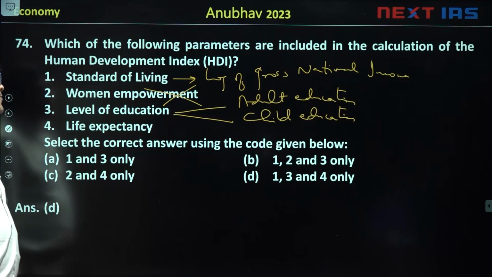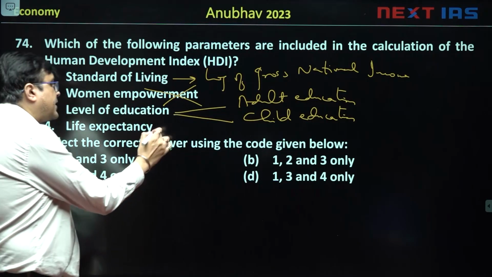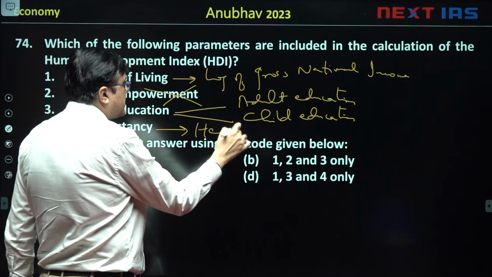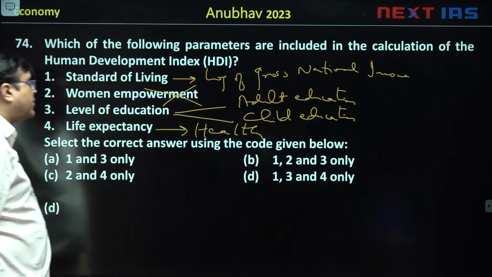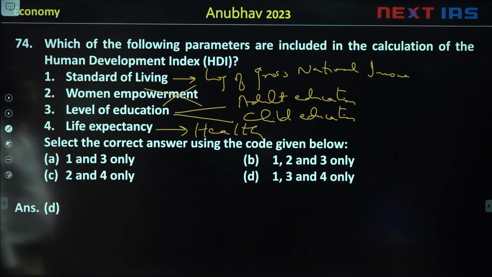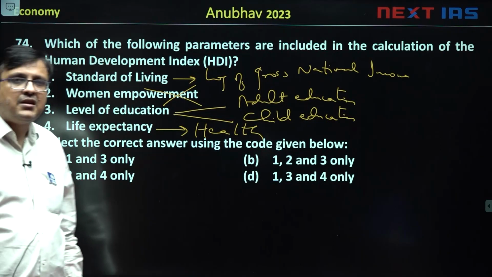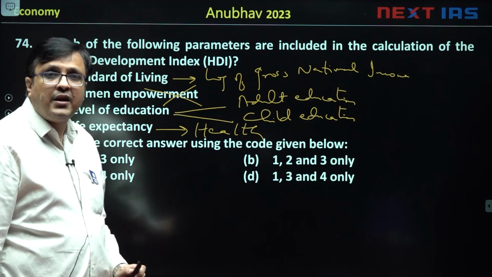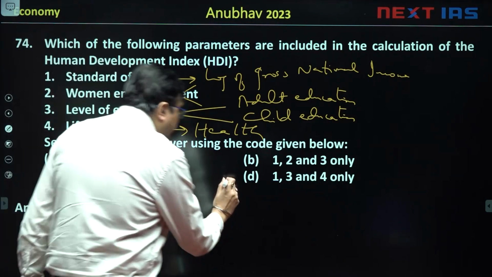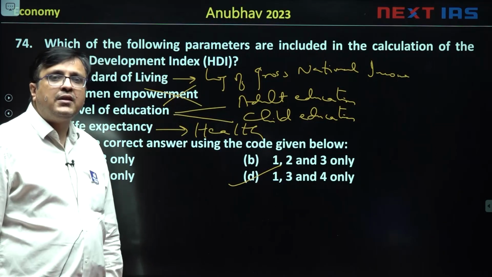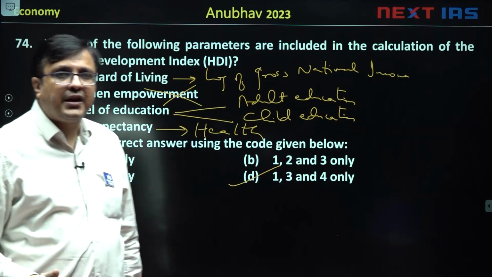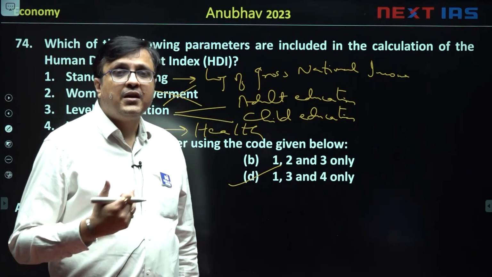And education is a parameter and life expectancy is for health. So these are the 3 parameters. 1, 3 and 4 is your correct answer. The answer will be D.